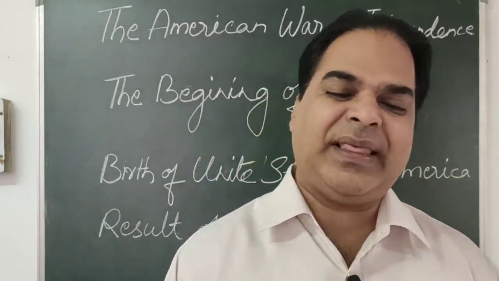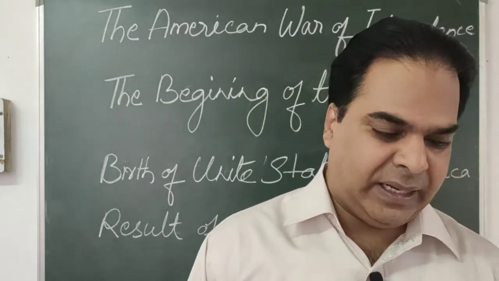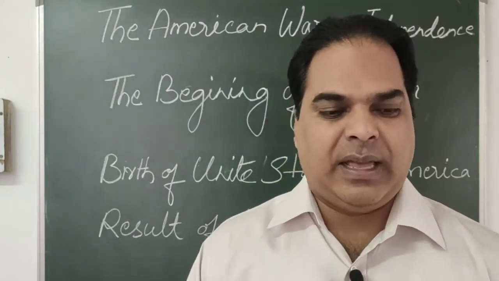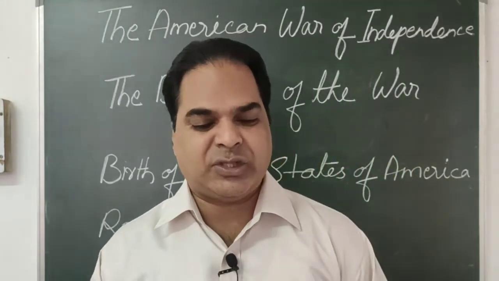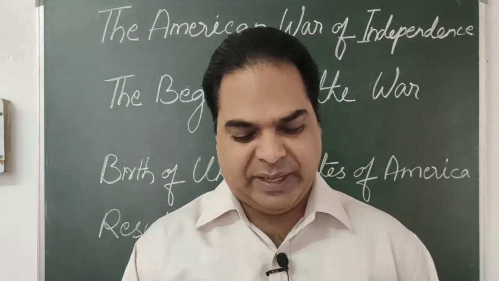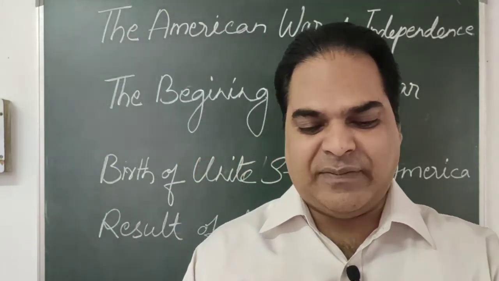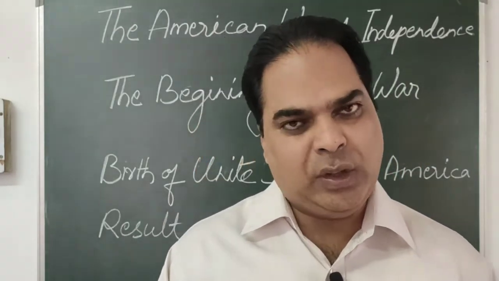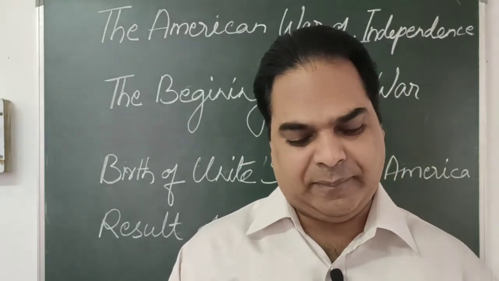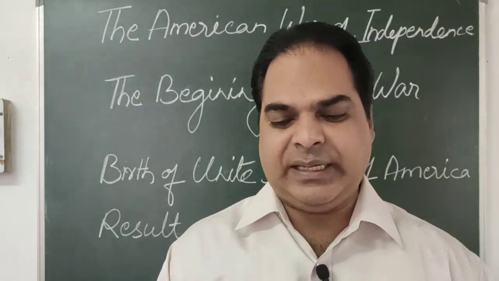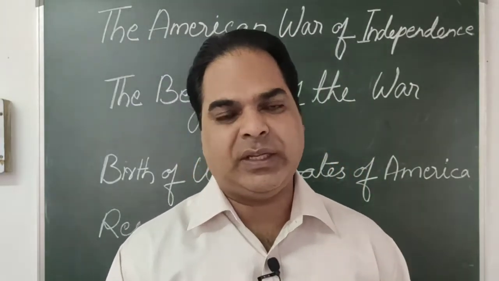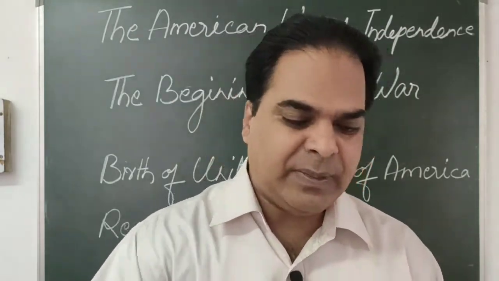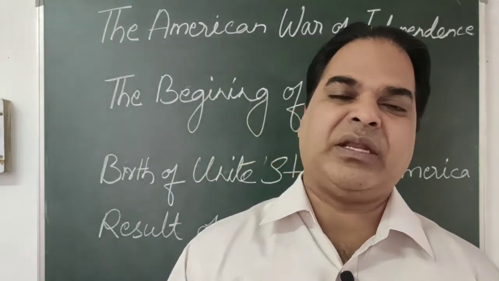Then in 1789, George Washington was unanimously elected as the first president of the United States of America. In 1783, the Treaty of Paris was signed, which ended the British rule and marked the birth of the United States of America. And in 1789, after the constitution was written, George Washington was unanimously elected as the first president.